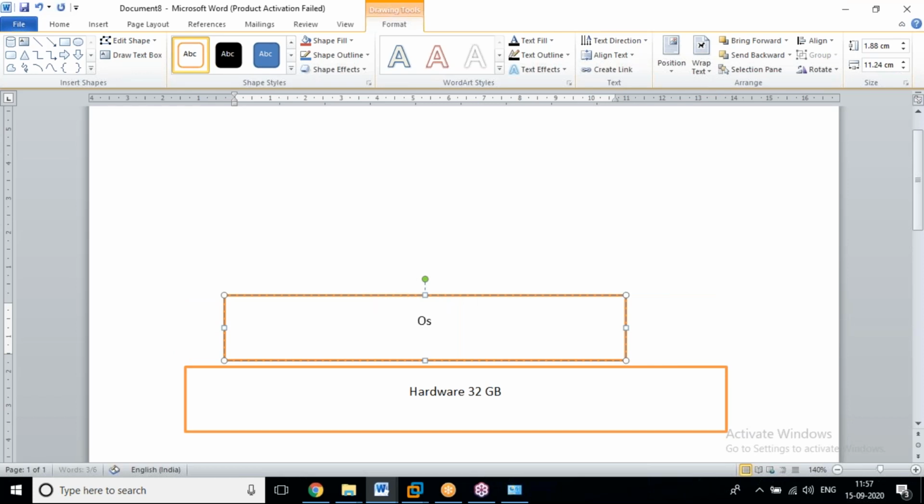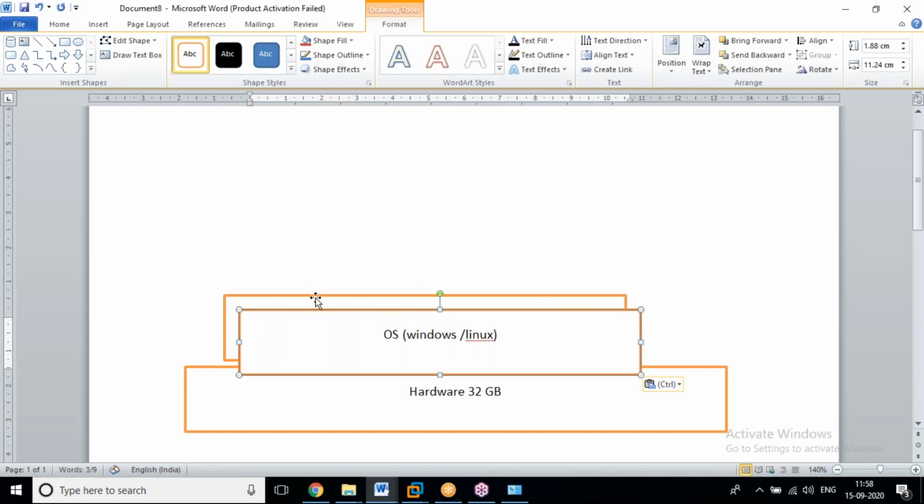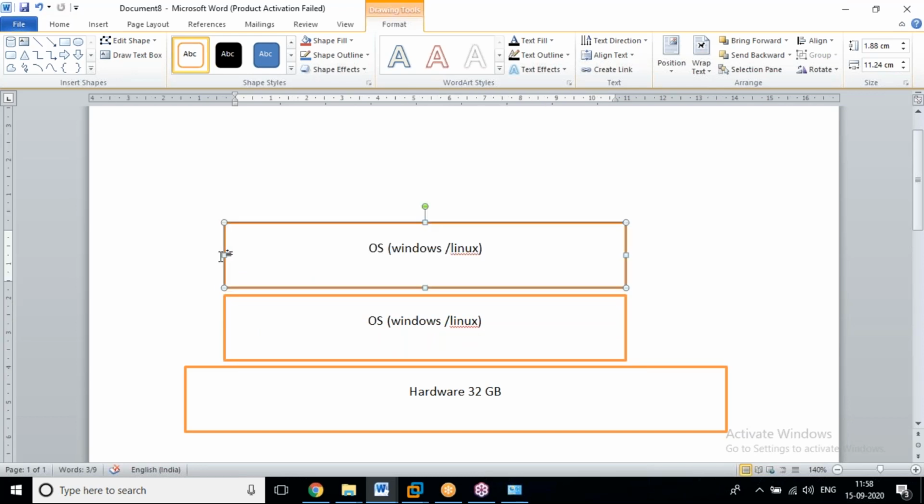We are going to install Windows or Linux. On this machine, we are going to install this Docker software.